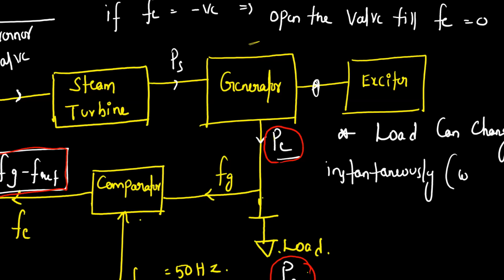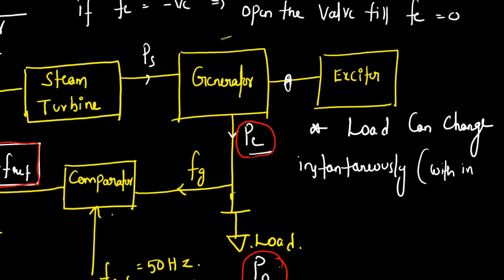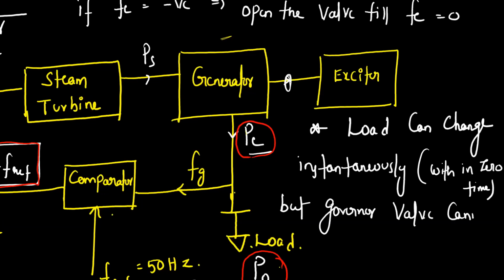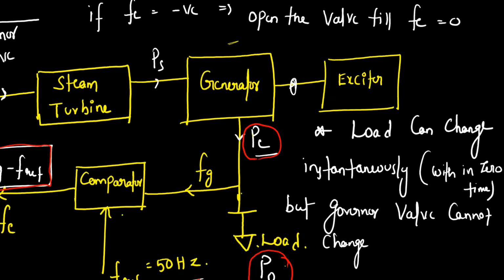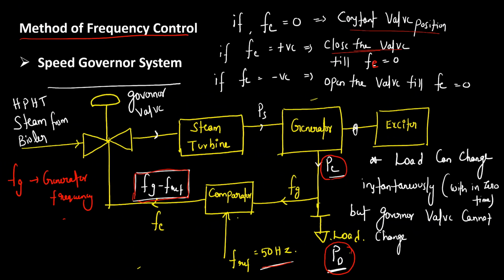Instantaneously means within zero time. Load can change instantaneously, but the governor valve cannot change instantaneously. Why? Because it is a high pressure, high temperature valve. It is very difficult to rotate that valve manually, we don't rotate. We will have some actuators to do that.